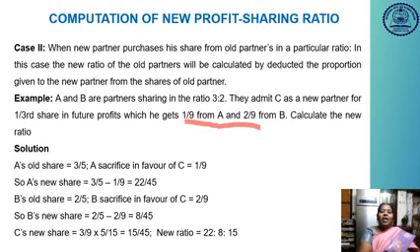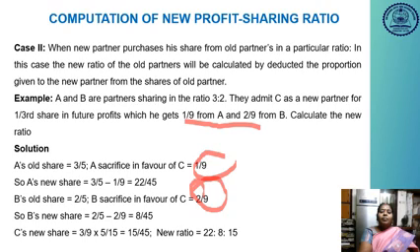So C's share is 3 by 9 totally. A sacrifices 1 by 9, B sacrifices 2 by 9. So totally the share will be 3 by 9. The denominator here is 45, so it should also be converted into 45.